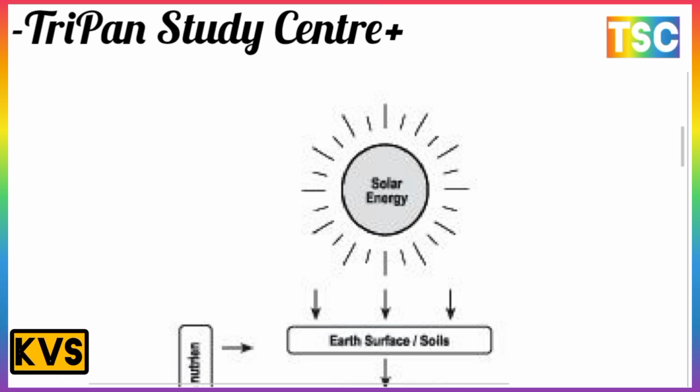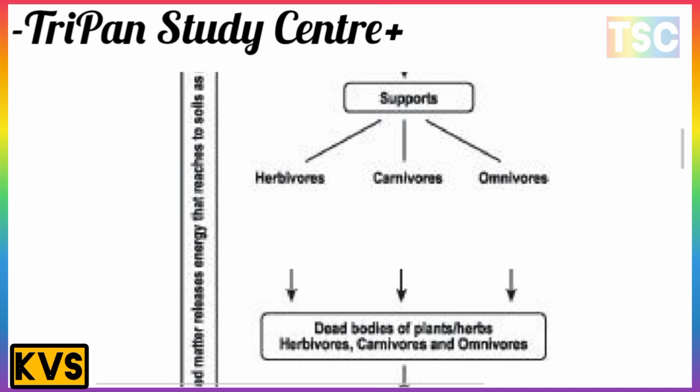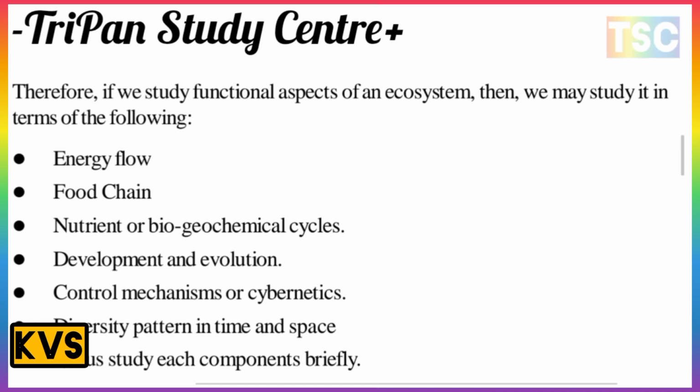First of all, it starts with solar energy, and the surface is the soil. Next come the herbivores, carnivores and omnivores, and the dead bodies of plants. Then the dead bodies are acted upon by viruses, bacteria and fungi, which decompose them. This is the most important flow of energy in the ecosystem. The diagram is blurred, but it is the most important. You can search for flow of energy in the ecosystem. The diagram is on your screen.